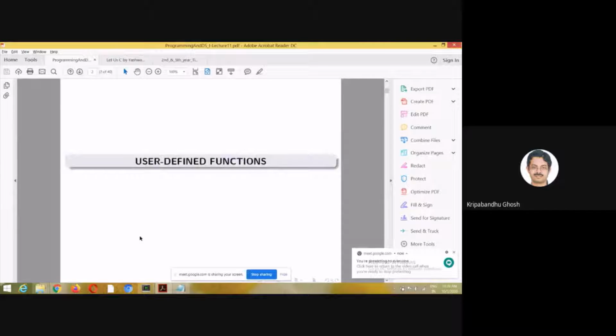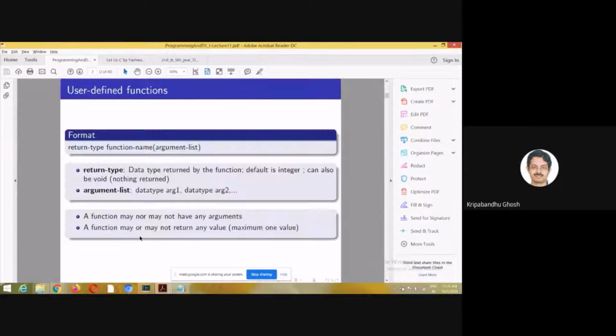So now we talk about user-defined functions. We have seen many examples of user-defined functions in this course, so let's have a formal introduction to user-defined functions. User-defined functions are obviously the functions which are written by you. This is the format of a function.